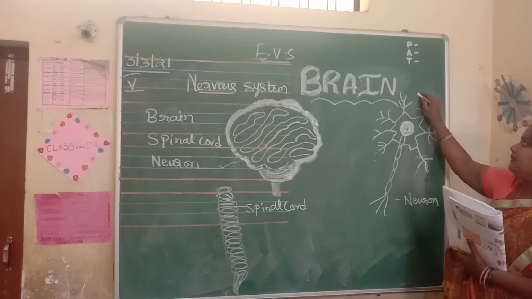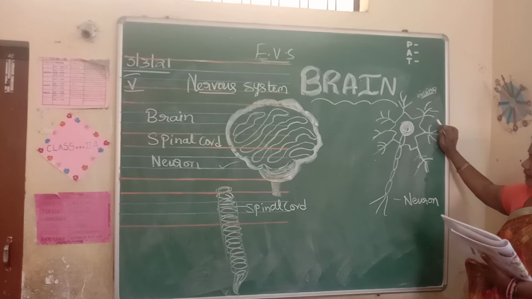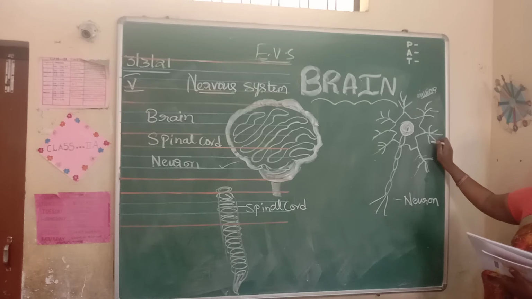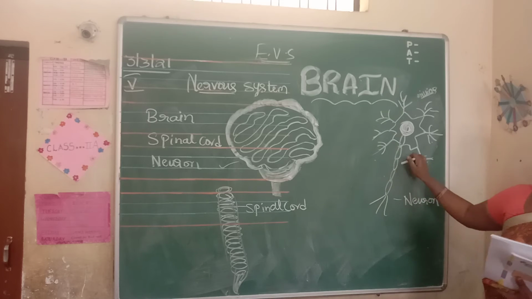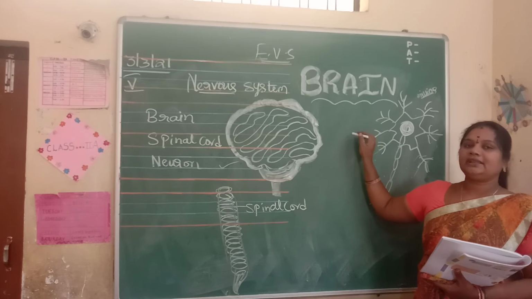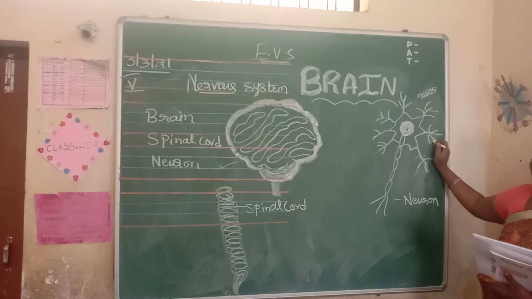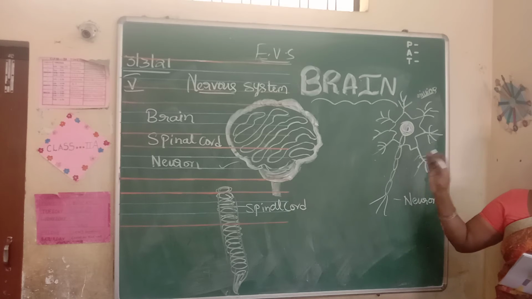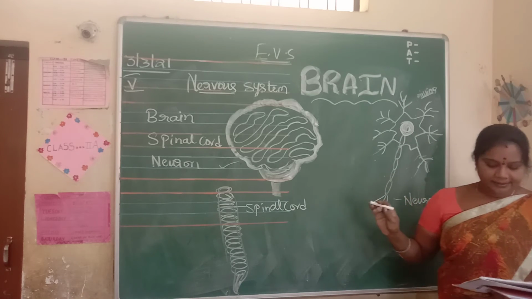It contains millions of cells, and they are interconnected with each other. It acts like a telephone wire, carrying messages. Telephone is there, sending messenger is there, but to carry that we need wires, no? So these neurons act like a telephone wire. Together this brain, spinal cord and neuron work and our works are completed. The messages are passed in a correct way.